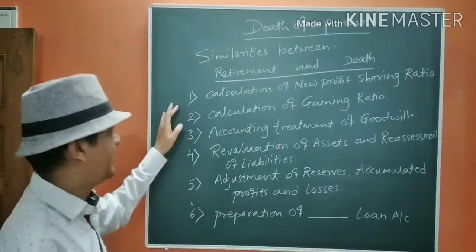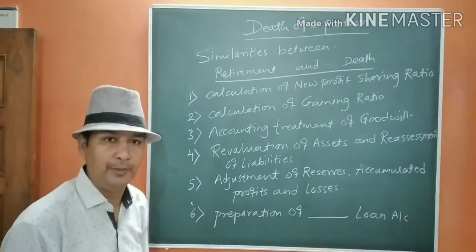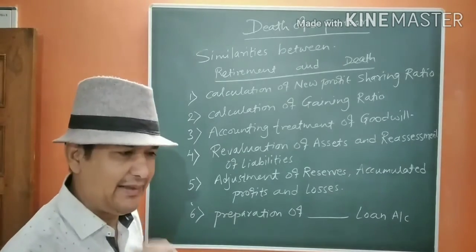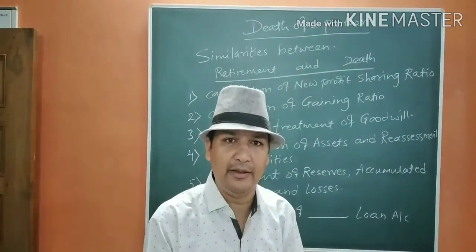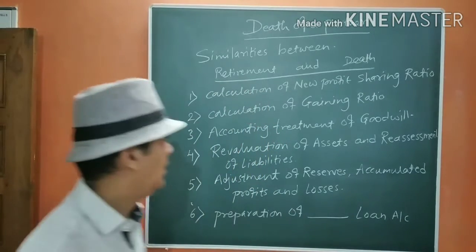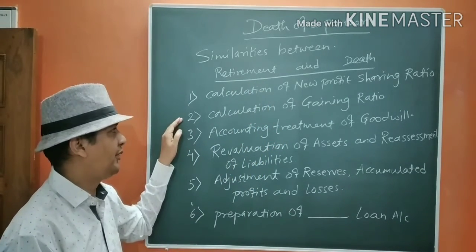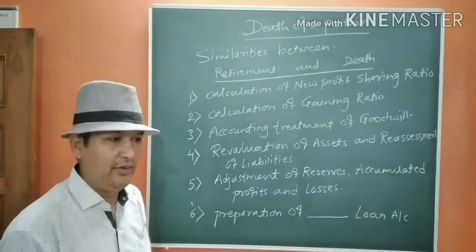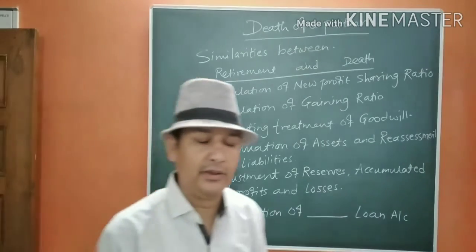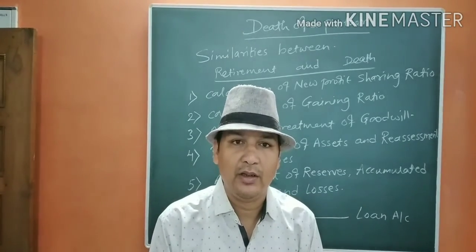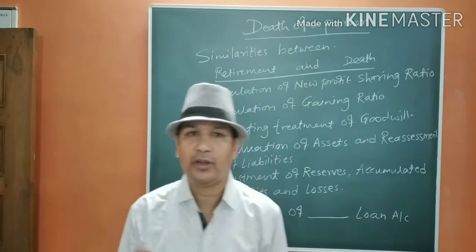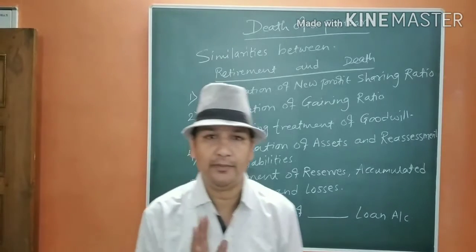First one is calculation of new profit sharing ratio, which is similar to retirement. What we have learned in retirement, it is the same. Now second one is calculation of gaining ratio. As you know, whenever there is a retirement or death, the partner moves out of the firm.